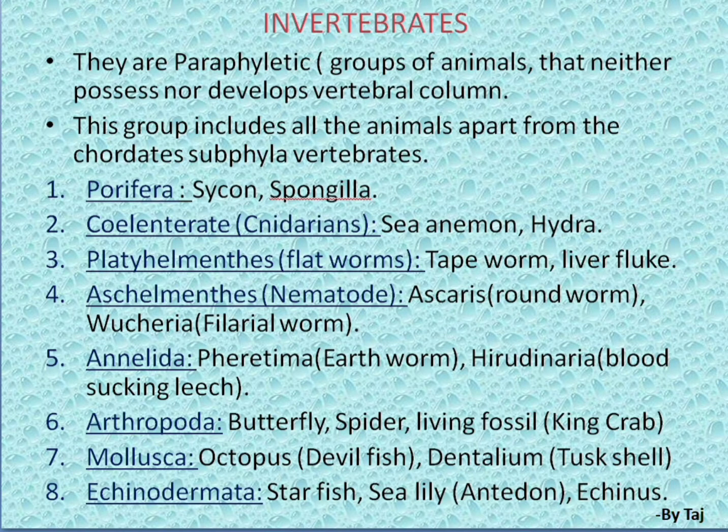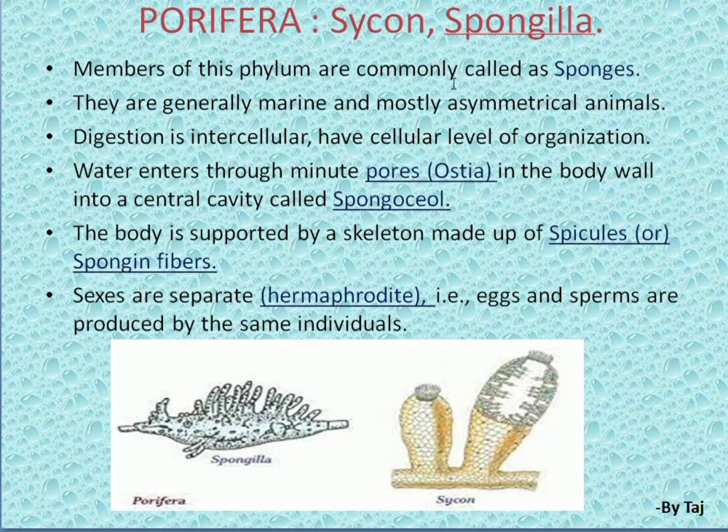So coming to detailed information about each subclass. First one, Porifera, examples Sycon and Spongilla. Here you can observe the Spongilla and this one is the Sycon. We will go through the detailed information. Members of this phylum are commonly called sponges. They are generally marine and mostly asymmetrical.